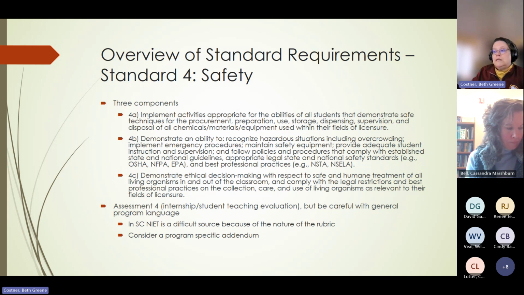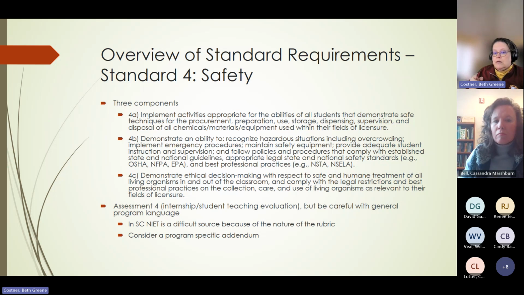So I don't see how you could get this from a standard EPP rubric, or the SC version of the NIET rubric that is used in internships. So you're probably going to need an addendum. NSTA suggests that it's part of assessment 4.